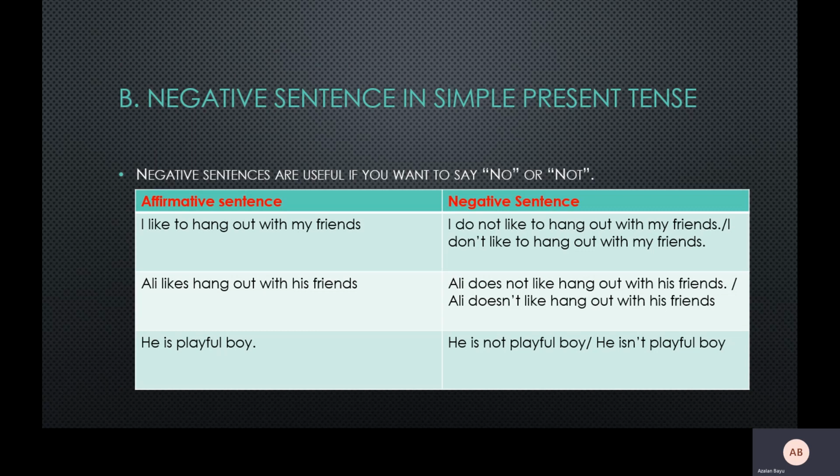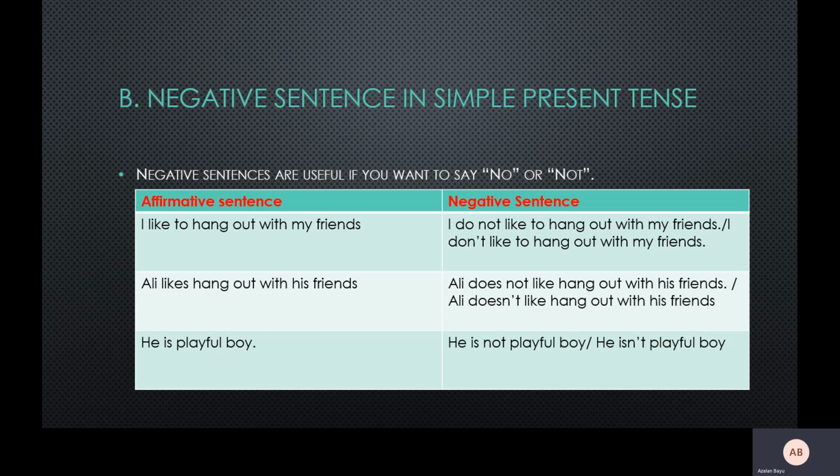So if you want to use simple present tense even in negative, you have to add s for the verb, which is does. Do is without s, and does is with s. That's why it becomes does, and then does not like to hang out with his friend.